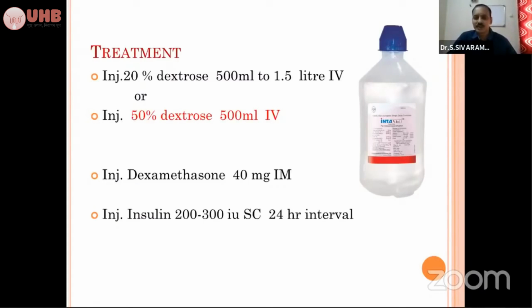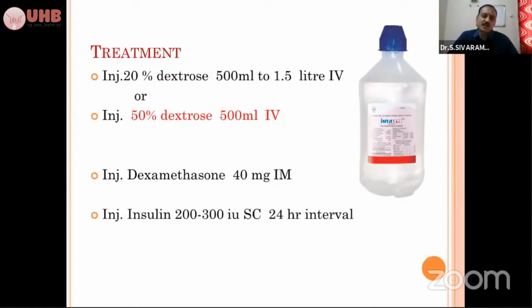And regarding the speed, there is no need for slow speed. Since it is a fluid, you can give it fast, no problem. Unlike calcium or magnesium, there is no need of giving drop by drop. You can give it as it is. But when you are giving more hypertonic dextrose solution, 1 or 2 days continuously, there will be a transient reduction in the phosphorus level in the body. That is a common one. So in such cases, when you are going for 1 or 2 days of treatment with hypertonic dextrose solution, you can supplement oral phosphorus preparations so that it will be corrected.